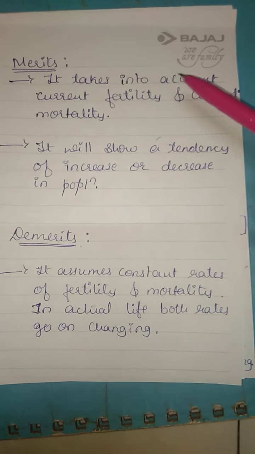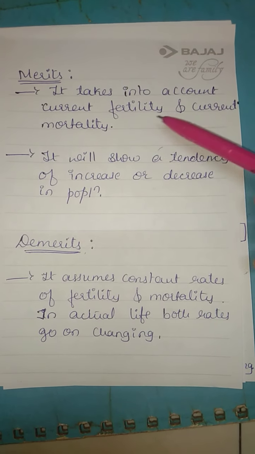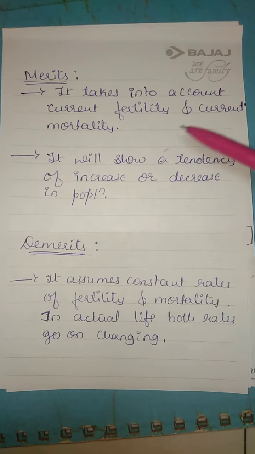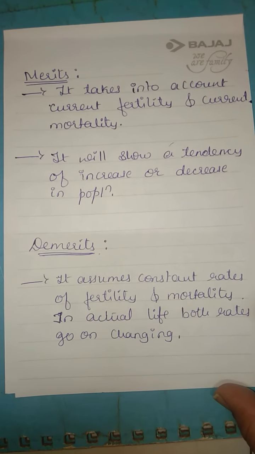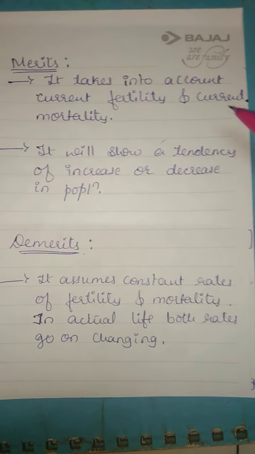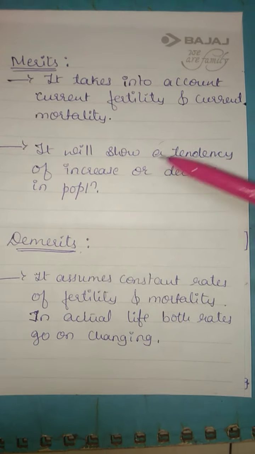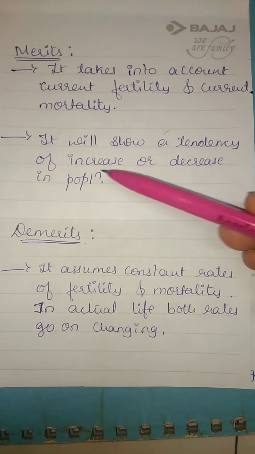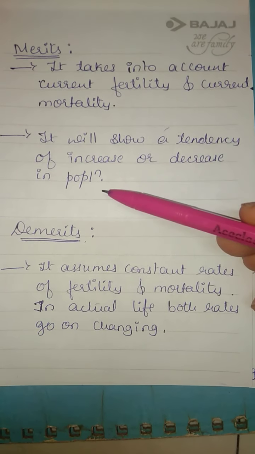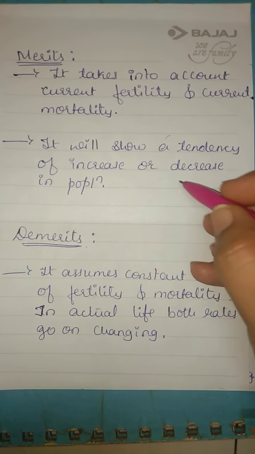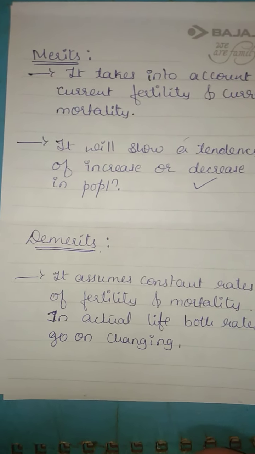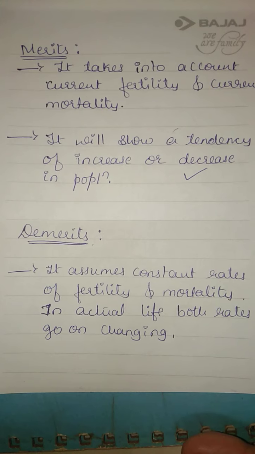Merits we have. It takes into account current fertility and current mortality. It considers both fertility and mortality. It will show a tendency of increase or decrease in population. This will show whether the population is increasing or decreasing.